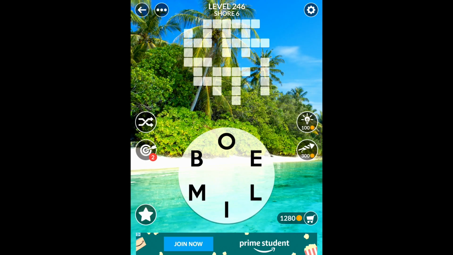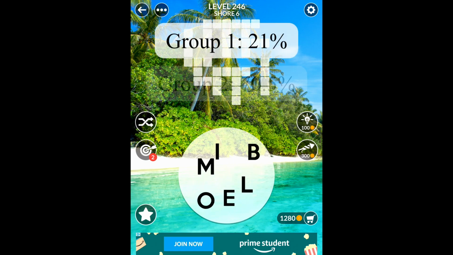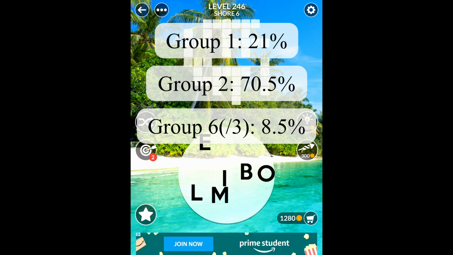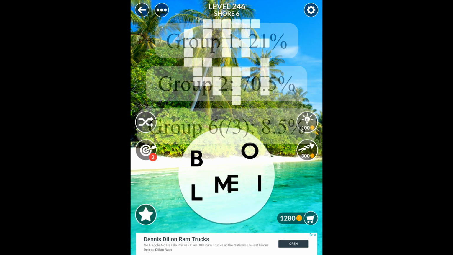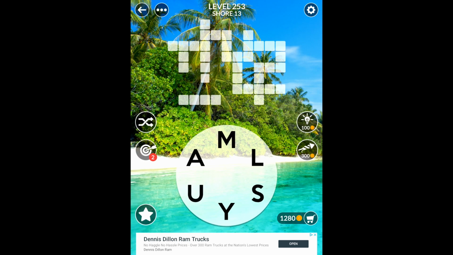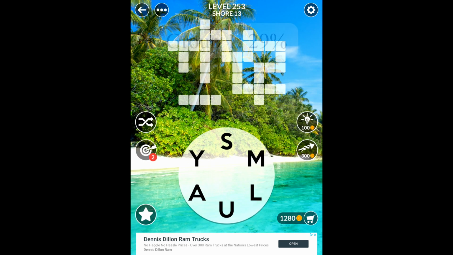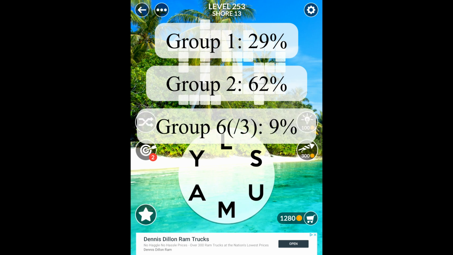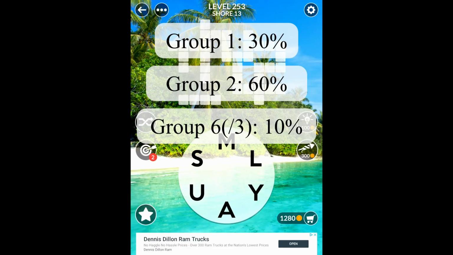I wasn't really sure of this, so just in case, I went to a level with 3 vowels and scrambled it 200 times. And group 1 popped up 21% of the time, group 2 was 70.5% of the time, and group 6 was 8.5% of the time. These were a little off, while being very close to my first assumption, so I tried again and scrambled a different level 100 times, and the results were almost the exact same as my predictions. Group 1 was 29% of the time, group 2 was 62% of the time, and group 6 was 9% of the time. Now I knew that my prediction of 30, 60, and 10% was accurate at least most of the time.